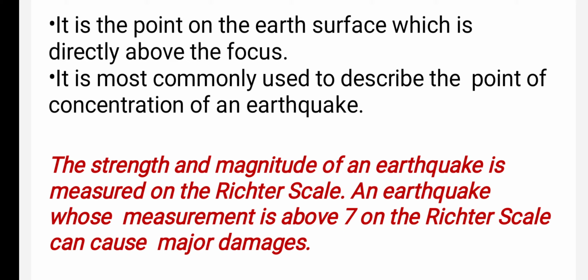So children, what you have to understand is the strength or the magnitude. Magnitude means what? Intensity. The strength or intensity of an earthquake is measured on the Richter scale. It means the scale on the seismograph is called the Richter scale. So an earthquake with a measurement above 7 on the Richter scale can cause major damage, collapsing buildings, apartments, whatnot. A lot of damage it causes.